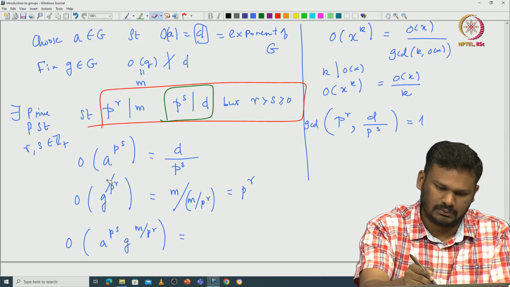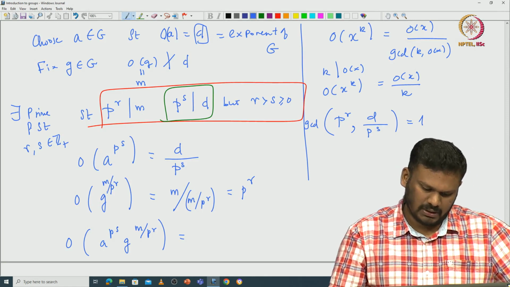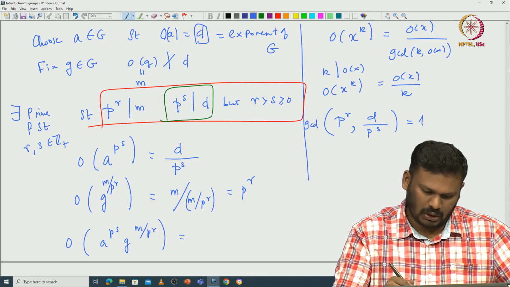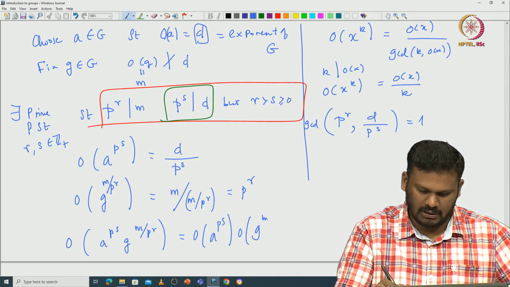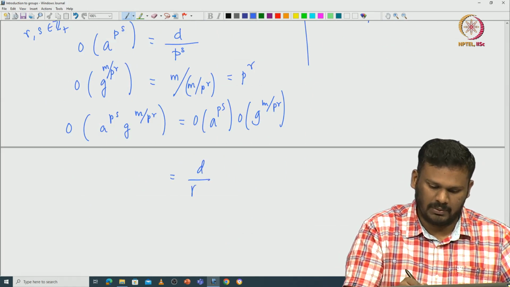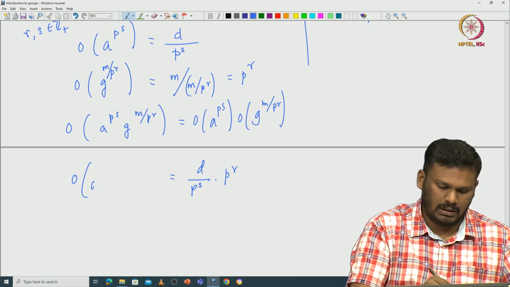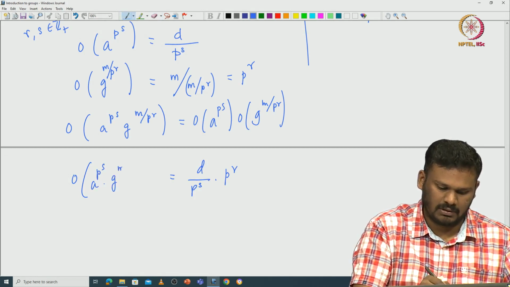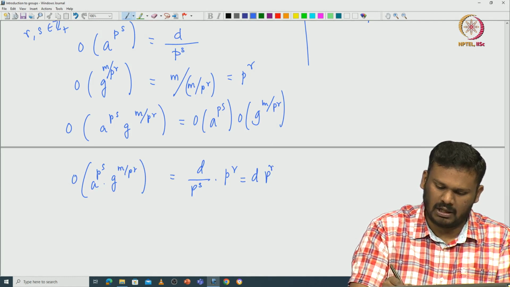Okay, so let's see. This is m divided by p power r. So then this is going to be the order of a power p power s times the order of g power m divided by p power r. Which is going to be what? Which is exactly equal to d divided by p power s times p power r. So this is the order of a p power s times g power m divided by p power r, which is equal to this. But this is exactly d into p power r minus s.